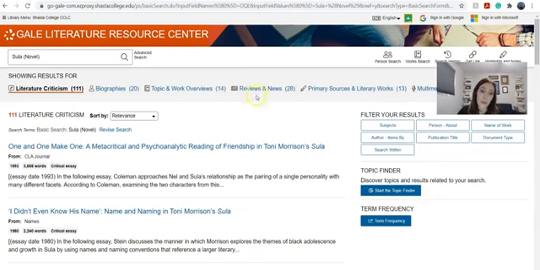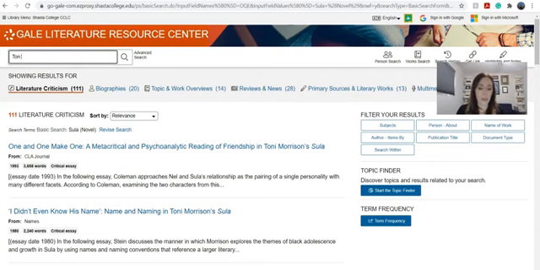And they also have reviews, topic and work overviews, and then primary sources as well. Those are sometimes interviews with the author, or I have even found the author reading pieces of their work in here, which I like. You might not use that in your research paper, but just something to point out that they may include.